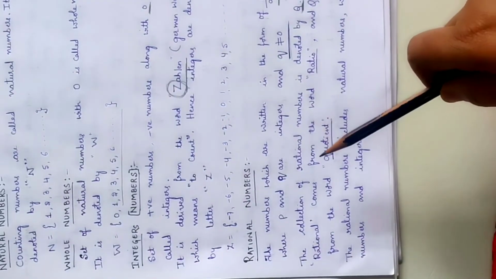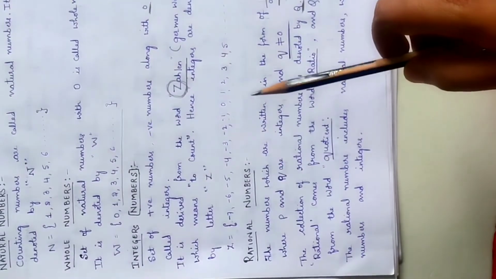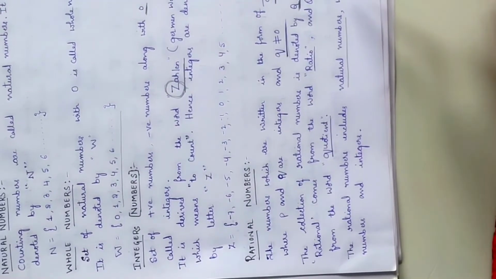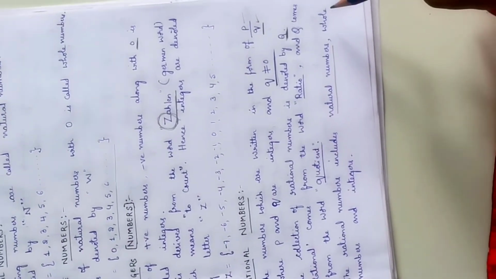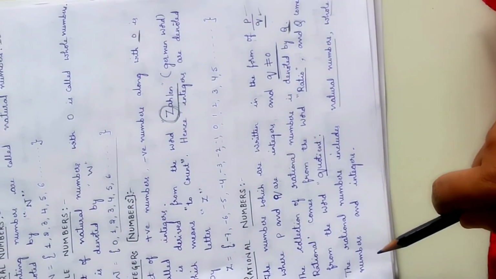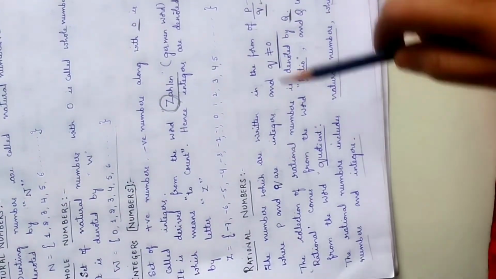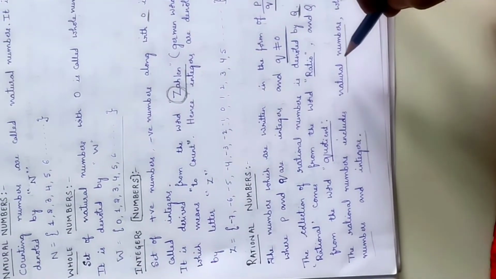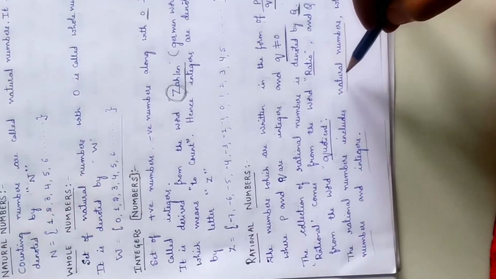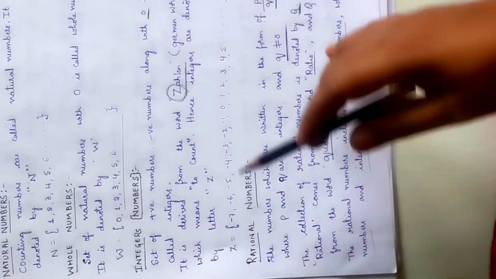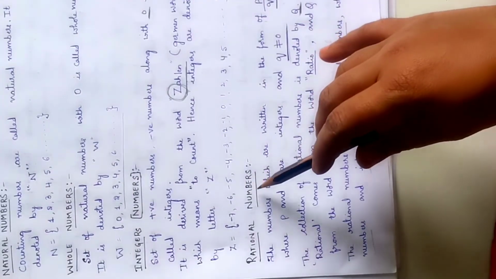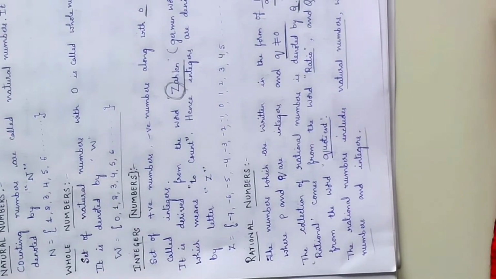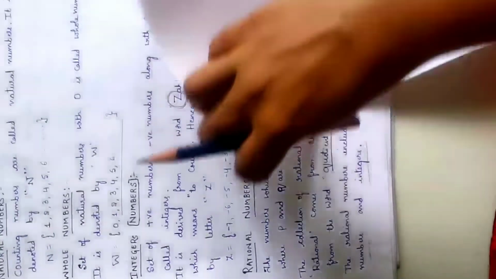Did you understand? Actually, rational numbers include natural numbers, they include whole numbers, and they include even integers. Here, rational numbers include all the three. Natural numbers you can write as rational numbers. Even whole numbers you can write as rational numbers. Even integers you can write as rational numbers. I'll show you some examples.